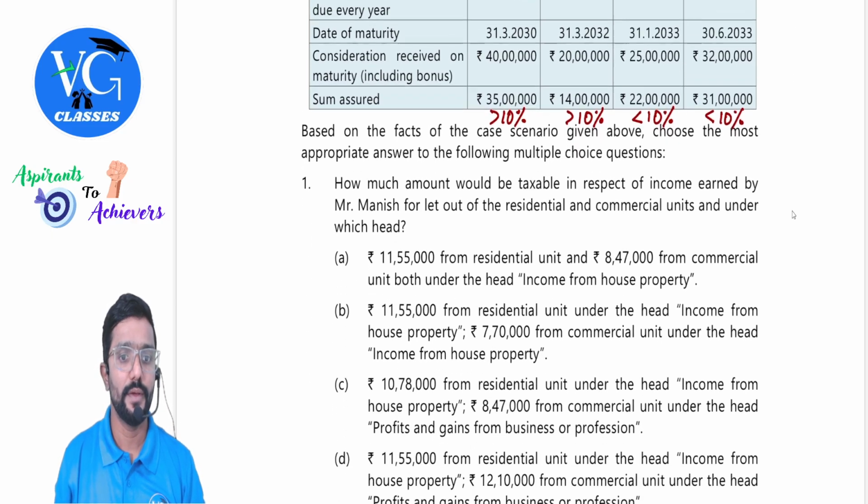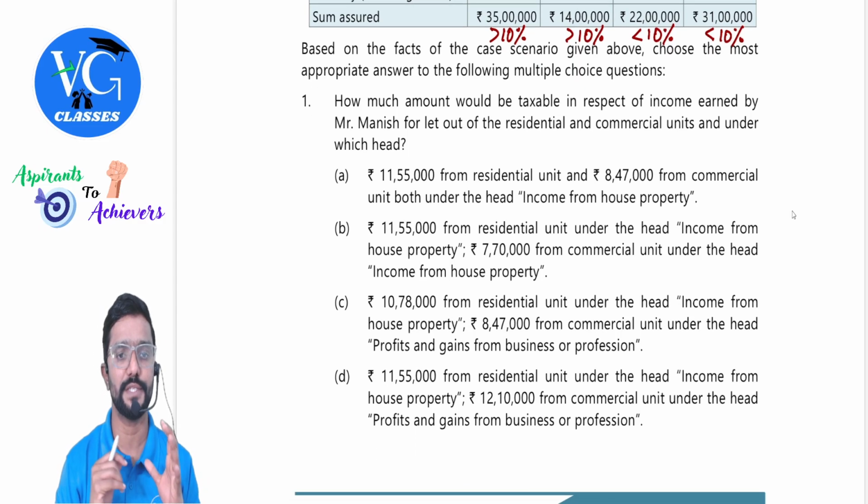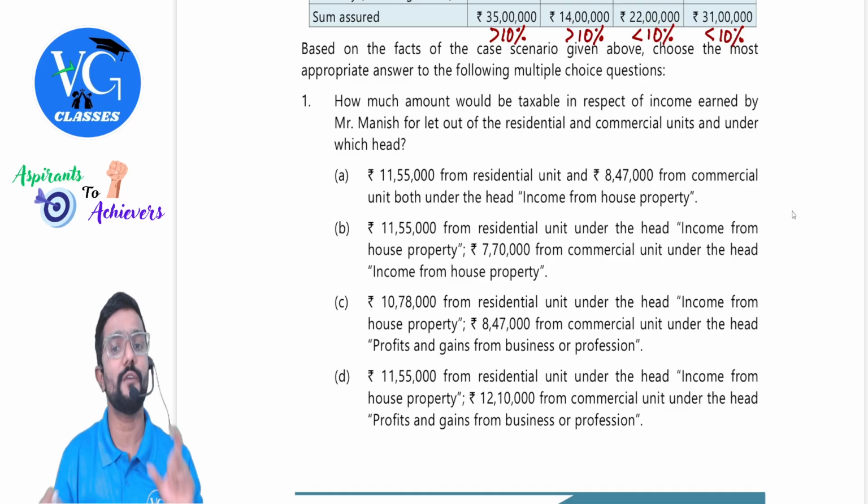Sure, we are done. Based on the facts of the case scenario given above, choose the most appropriate answer to the following multiple choice questions. So totally 5 questions are asked. One by one we will answer. How much of the amount would be taxable in respect of income earned by Mr. Manish from letting out of residential and commercial units, and under which head?